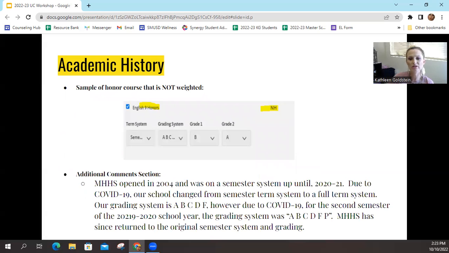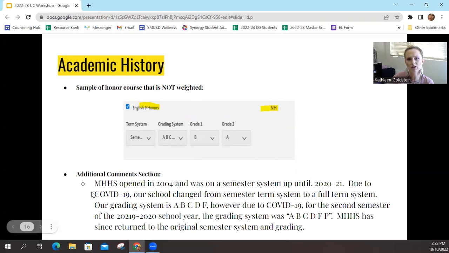Academic history, here's an example. This is an honors course because that's what it says in the title, but non-honors over here when indicating if it is a weighted course or not. And this is what the application looks like and asks. If you want, you can go ahead and put this in the comments section.